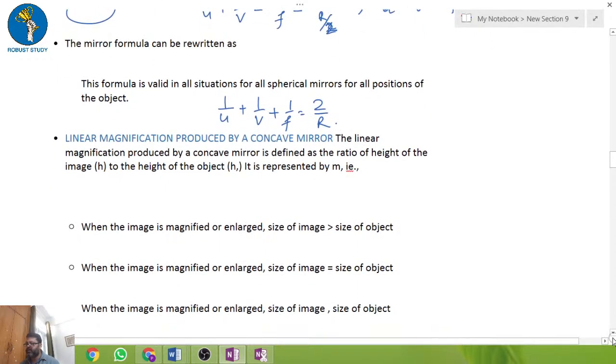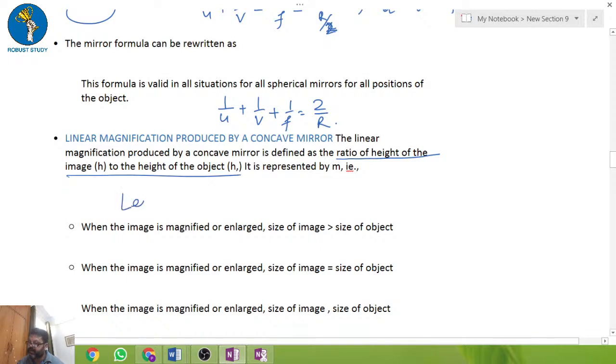Now the next important topic is linear magnification. It tells how the image will be magnified, how bigger it will look. It depends on the ratio of the height of the image to the height of the object.